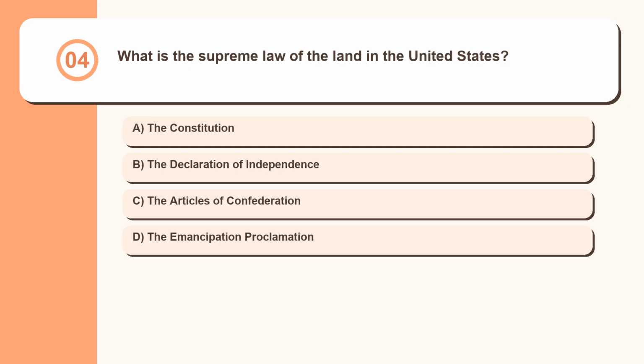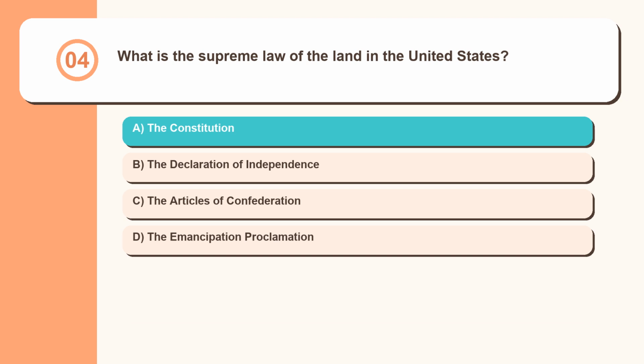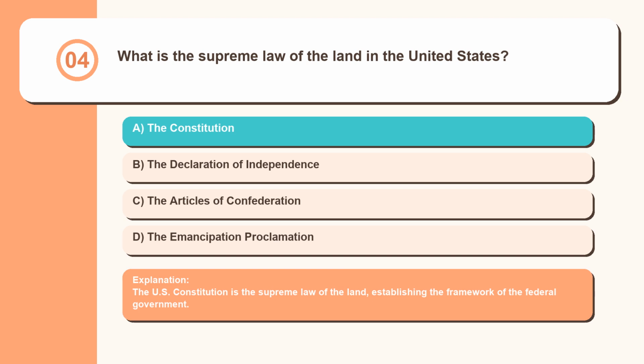Question 4. What is the supreme law of the land in the United States? The Constitution, the Declaration of Independence, the Articles of Confederation, the Emancipation Proclamation. The U.S. Constitution is the supreme law of the land, establishing the framework of the federal government.